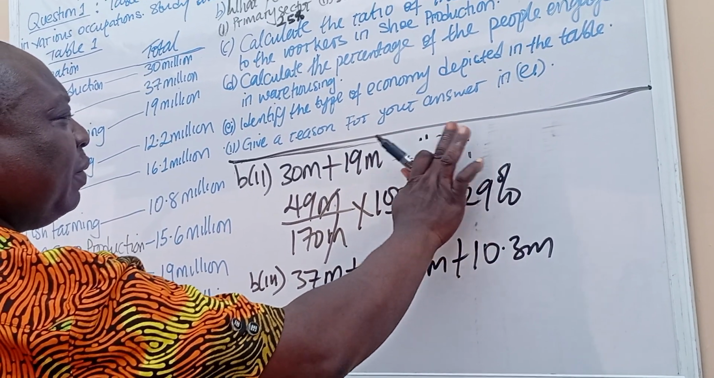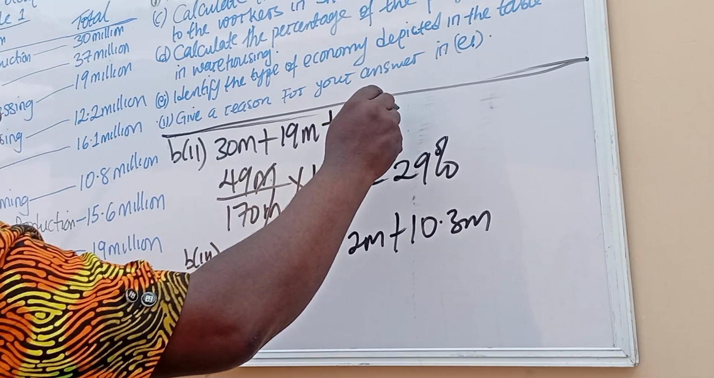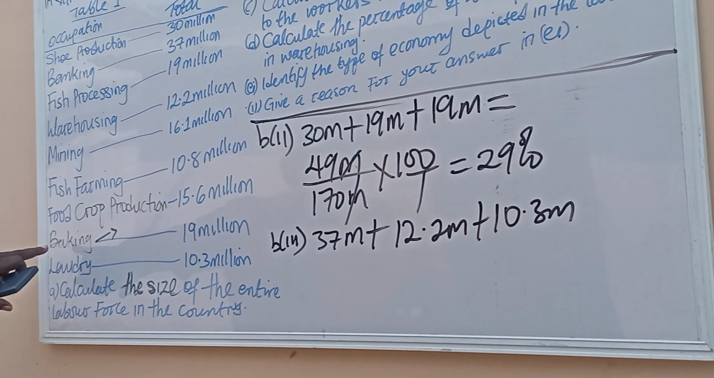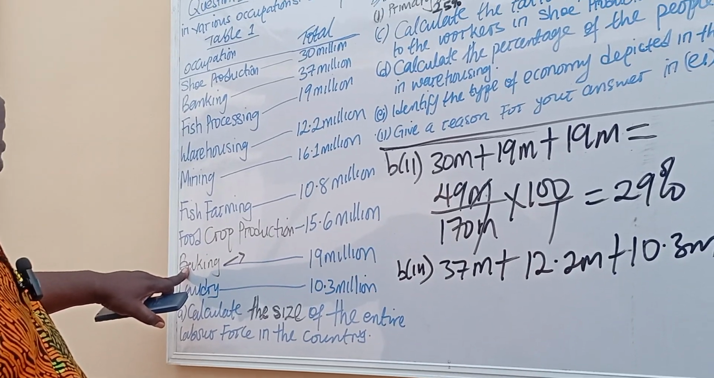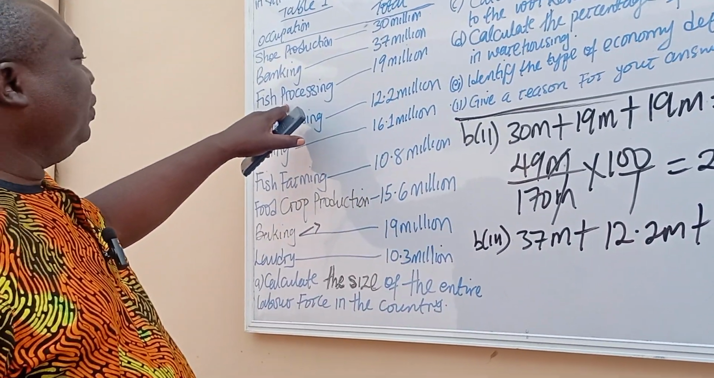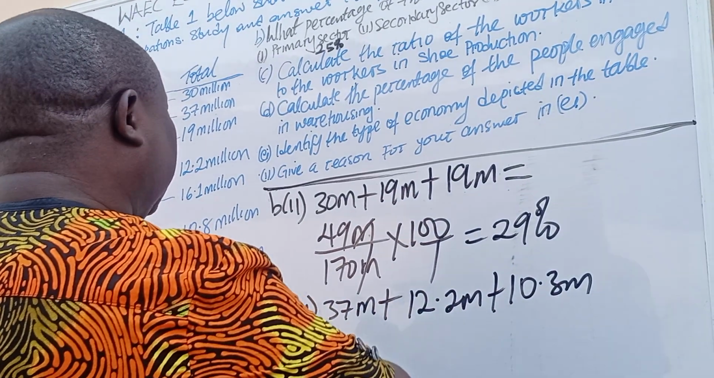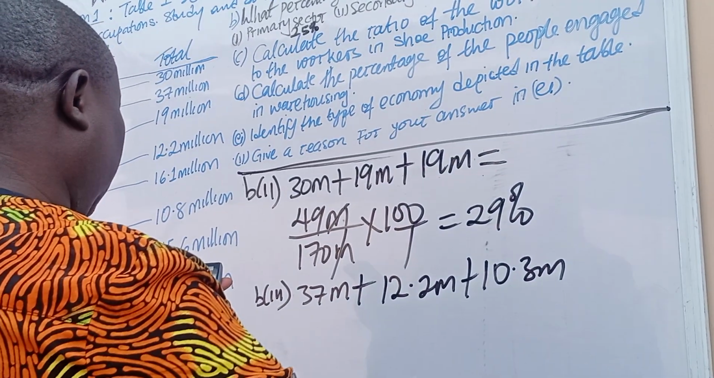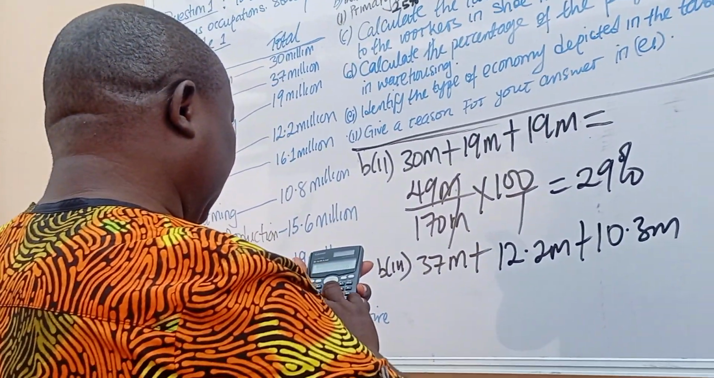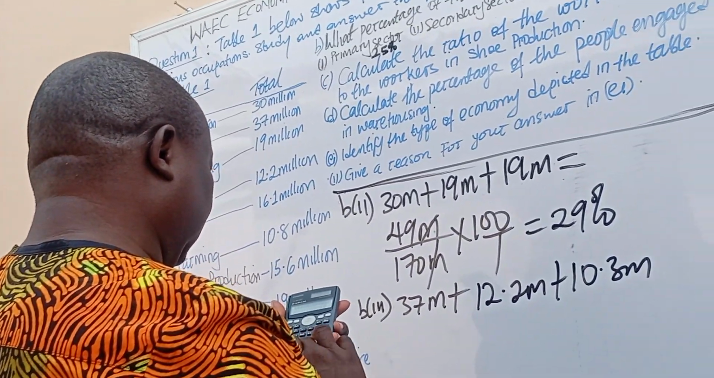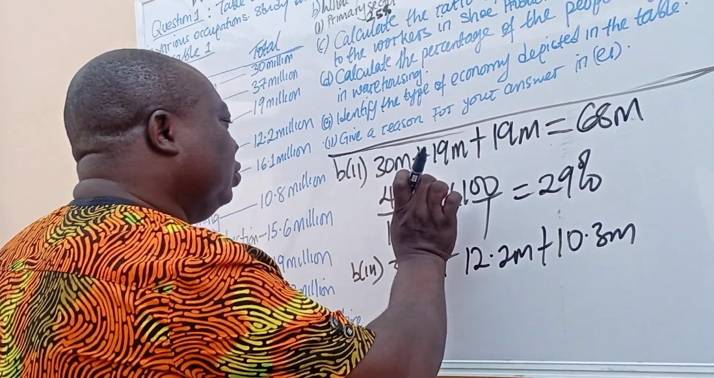So there's a mistake here. We have to correct this. There are 290 million there. Okay, this baking is under secondary sector, and there's 19 fish processing. So I need to correct something here. Let's correct this. 30 plus 19 plus 19. 19 plus 19 is 38 plus 30. It should be 68 million. So please note the correction.